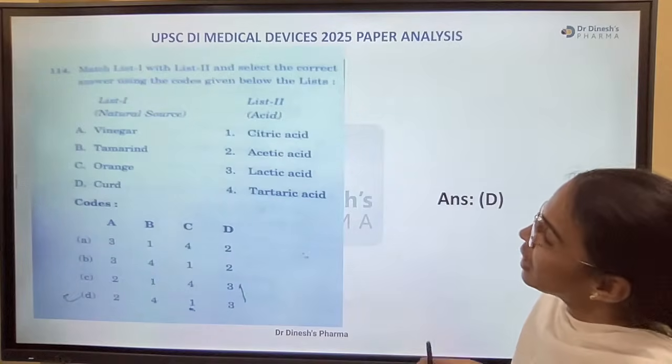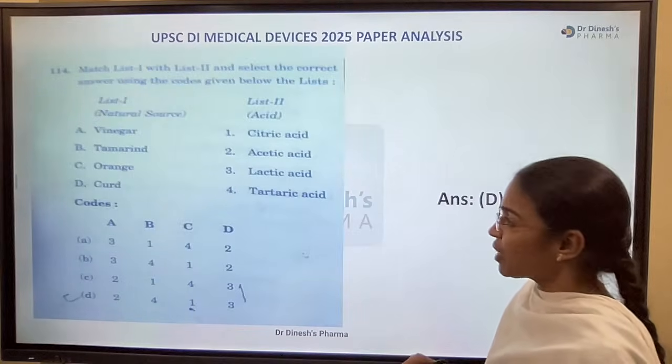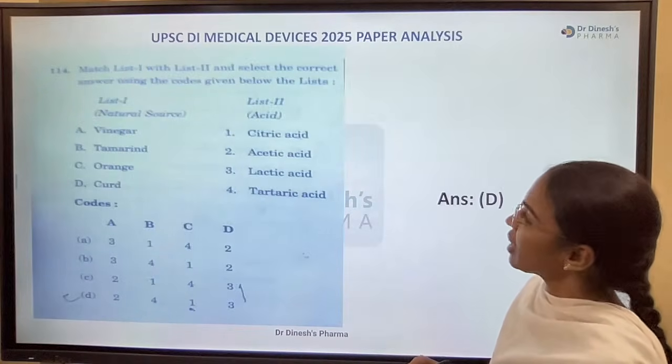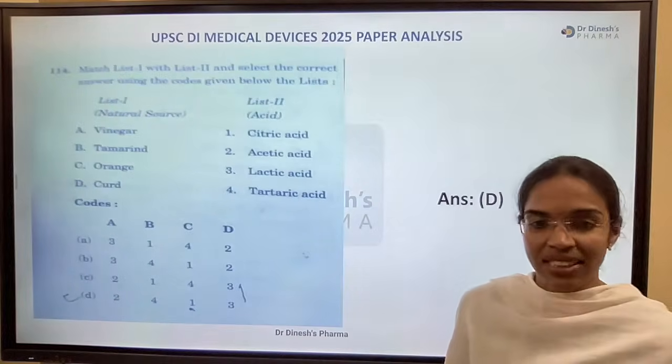Next, list 1 and list 2. Okay, vinegar, tamarind, orange, curd, and citric acid, acetic acid, lactic acid, and tartaric acid.